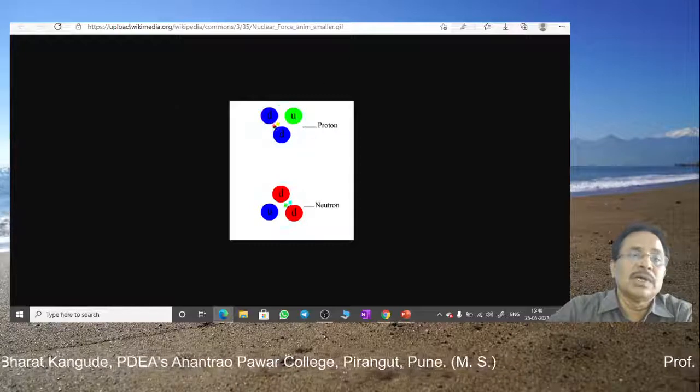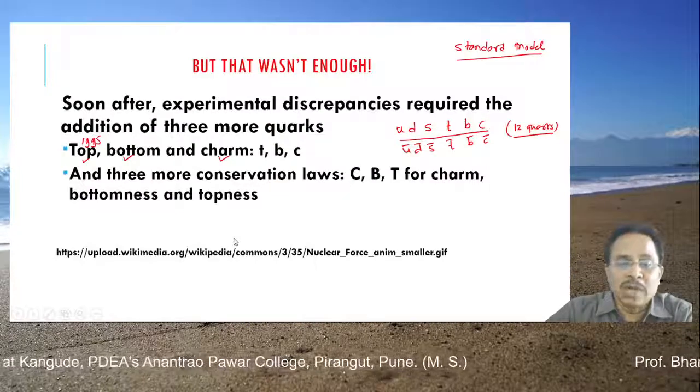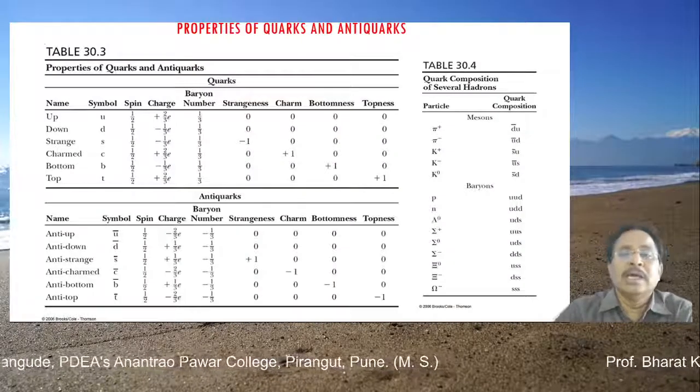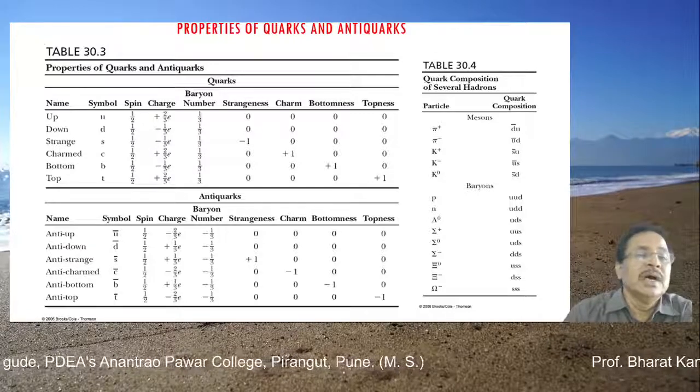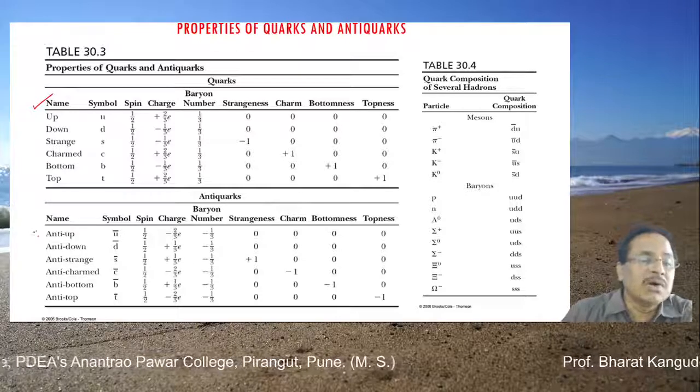So that's what I wanted to show in the morning, but I have shown it just now. So this is the quark theory. We have started with the Gell-Mann. Now these are the properties of quarks and anti-quarks. See this upper table, 30.3. This table is for all quarks, and these are all anti.